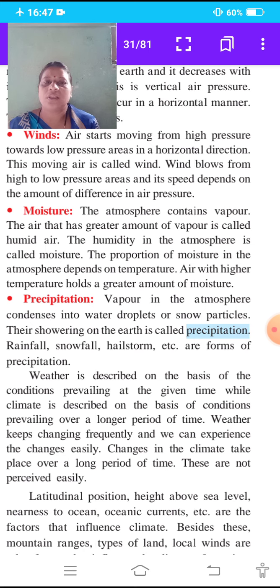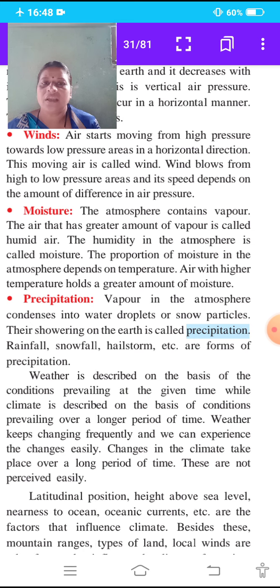Weather is described on the basis of conditions prevailing at the given time, while climate is described on the basis of conditions prevailing over a longer period of time. When we describe weather, we take into consideration conditions prevailing at the given time, means at the present time, what is the condition is known as weather.